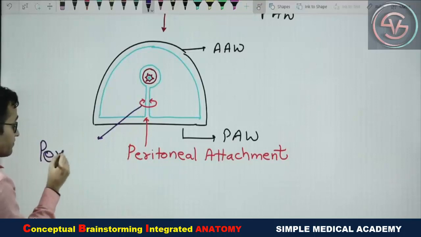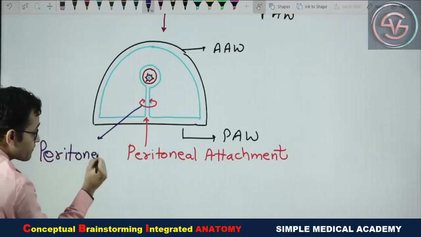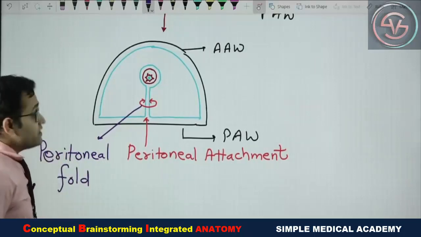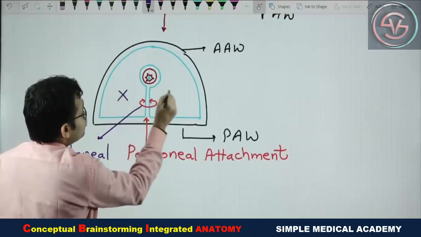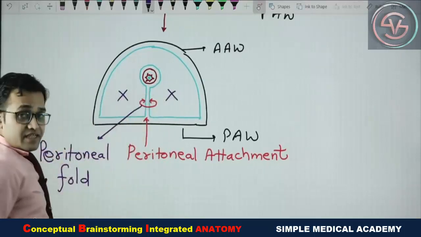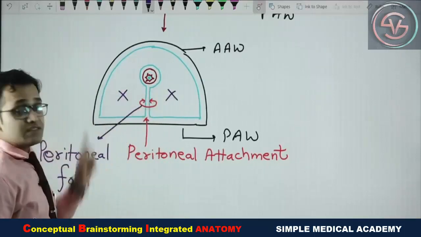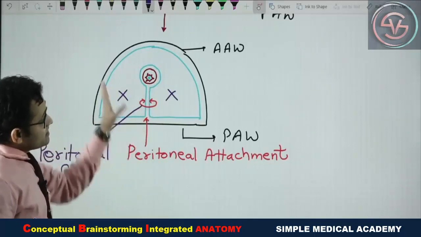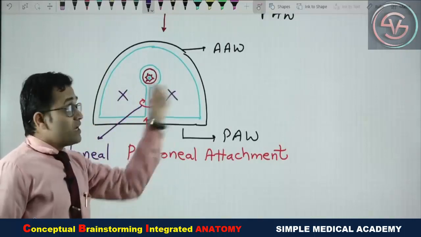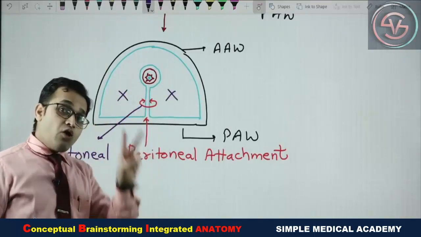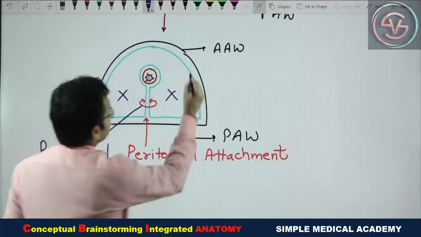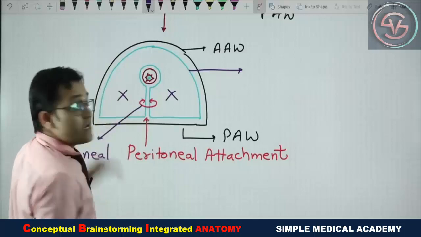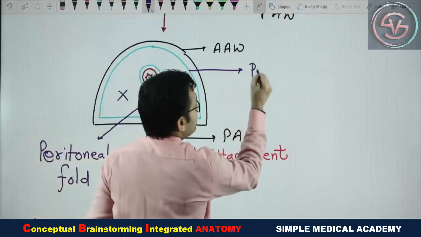Yes, this is the peritoneal fold. Now see, during this development there are two equal volume cavities. Both have the same shape and the same volume. We will see later about it. But in this diagram, can you see the blue color structure, the peritoneum, now it has been divided into two parts. One part is lining the anterior and the posterior abdominal wall, because it is peripheral in location.